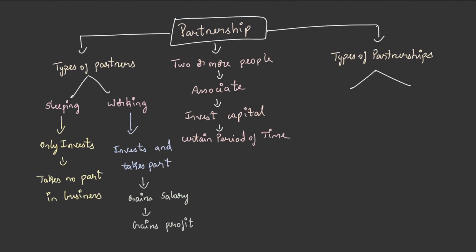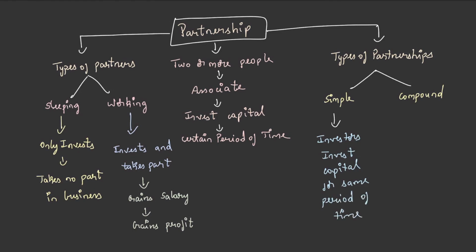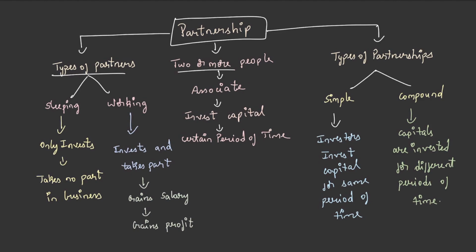There are two types of partnership, simple and compound. In simple partnership, the investors invest some capital for the same period of time. And on the other hand, in compound partnership, the capitals are invested for different periods of time. These are the concepts involved in partnership.